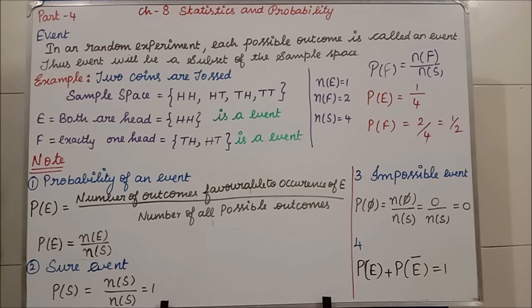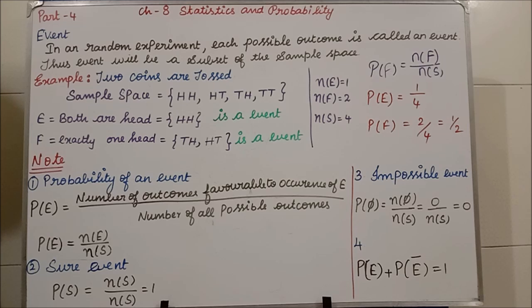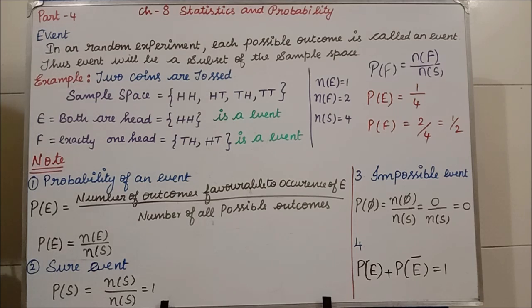What do you mean by subset of the sample space? In the sample space only, we will have the event values. So all the event values we will have in the sample space. I'll tell you an example. I'm going to toss two coins. If two coins are tossed, what are the possible outcomes you will get? Head head, head tail, tail head, tail tail. Only 4 possible outcomes we will get.